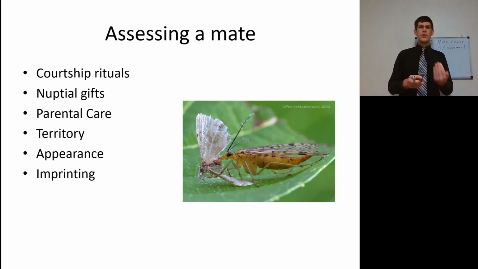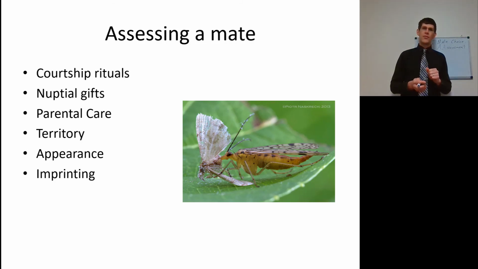Territory. A male that has good genes is going to be able to maintain and defend a large territory. Thus, a female that assesses a male for good territory is effectively assessing a male that has a good set of alleles that they are going to then pass on to their offspring. Appearance. Let's face it. Sexy males produce sexy sons, which are going to be more likely to attract females. So the appearance of the male is going to be an indicator of the appearance of the offspring and thus of the reproductive success of the offspring.